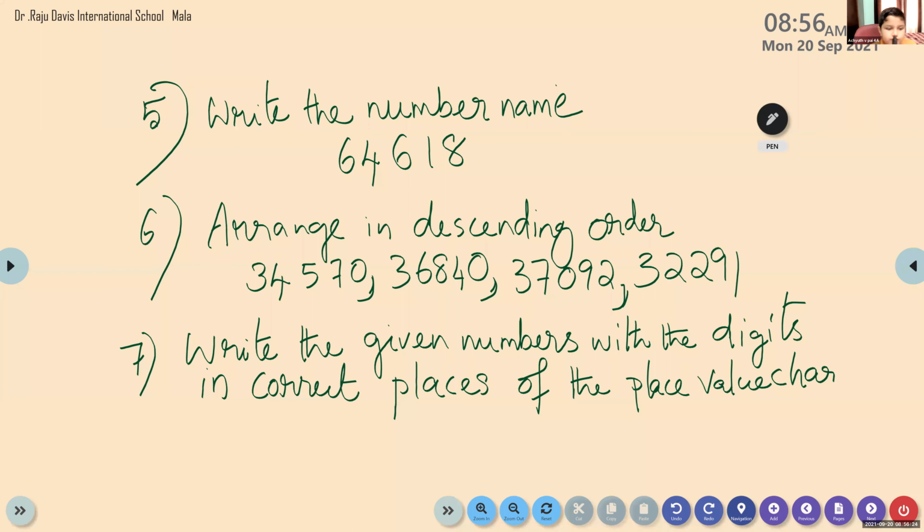Ma'am, what do we want to do in 7th question? I don't understand. Question number 7. Read the question and you have to tell me what you understood. Write the given numbers. 1 minute. 5, 6, 4, 1, 2. Write the given numbers with the digits in correct places of the place value chart. So what do you have to do, children, here? Ma'am, we should draw the place value chart. Yes, you have to just draw the place value chart and place the numbers inside in the correct position. Correct places. We cannot write 5 in one's place. Yes, you have to write in the correct place of the place value chart.